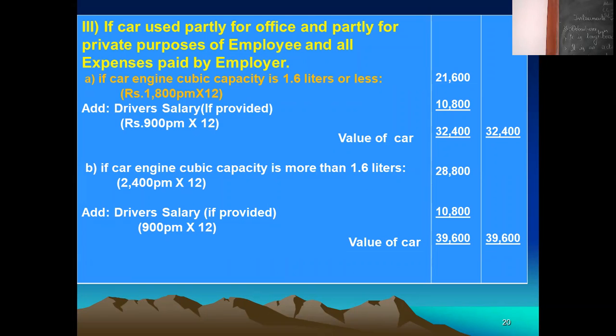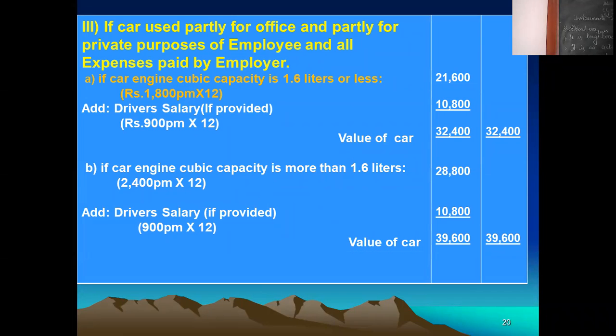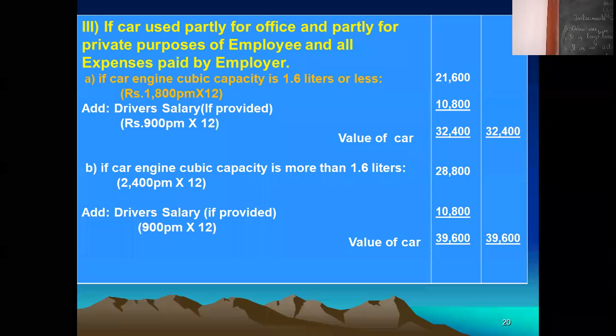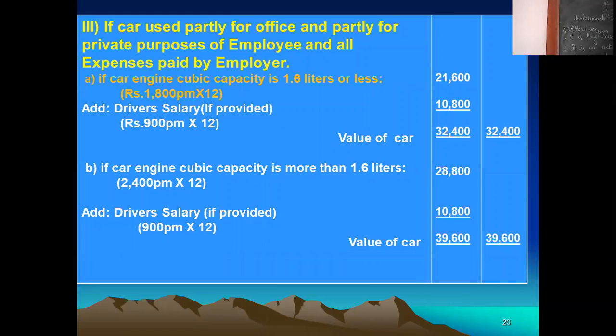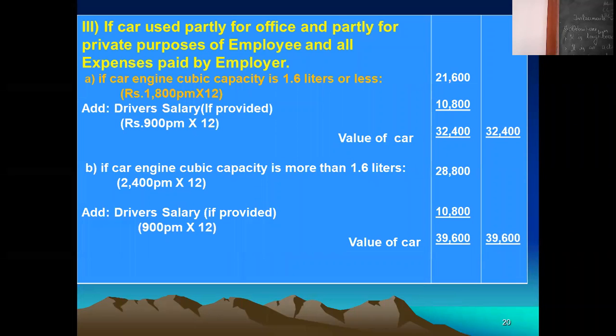You have to remember that cubic capacity: 1.6 liter or less is called a small car, 1,800 per month, and more than 1.6 liter is a big car, 2,400 per month. On the basis of that, you value the car if expenses are paid by the employer.